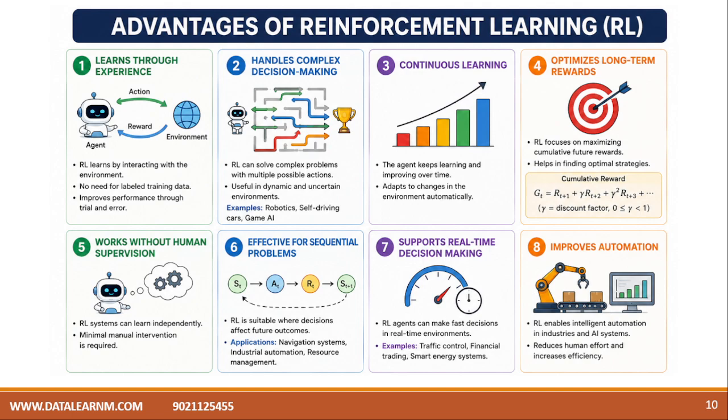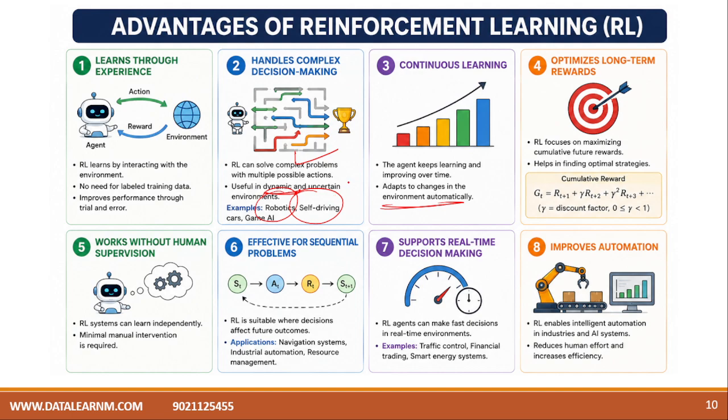If we talk about the advantages of reinforcement learning, it learns through experience. So adaptation is there. Through trial and error, it learns by interacting with the environment. No need for labeled training data, and it improves performance through trial and error, and handles complex decision making. So it solves complex problems, which is very useful in a dynamic and uncertain environment. In robotics and self-driving cars, you will find applications. Continuous learning is there, where results are continuously improved.